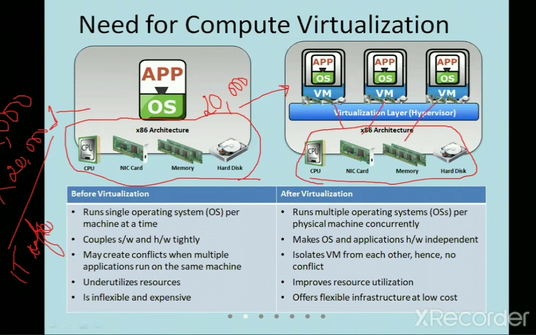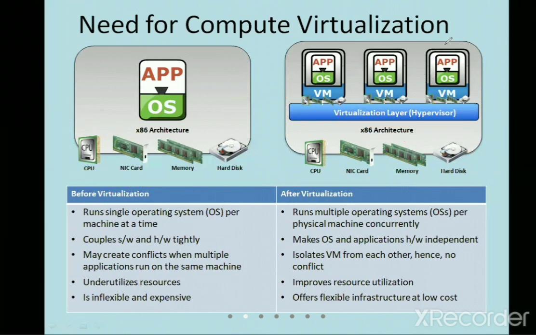So this is called virtualization. It makes you feel that it is always available for you. There are lots of benefits: resource utilization can be done at every time, it is flexible, and it is available at a lower cost. Okay, the next one.